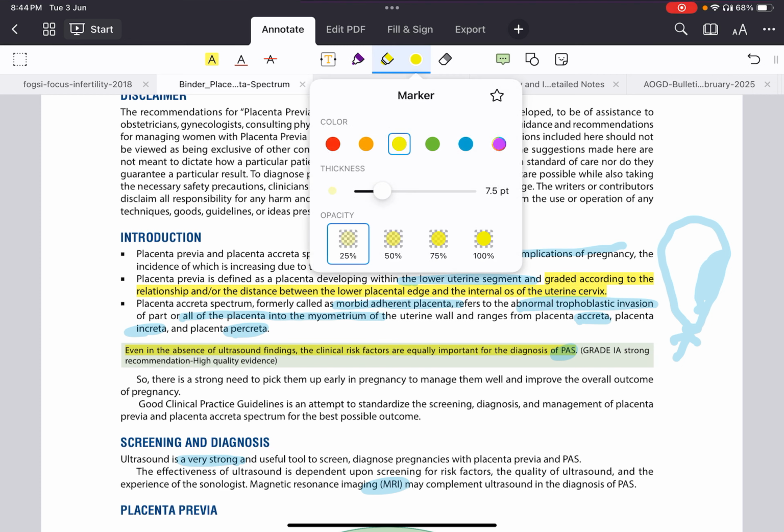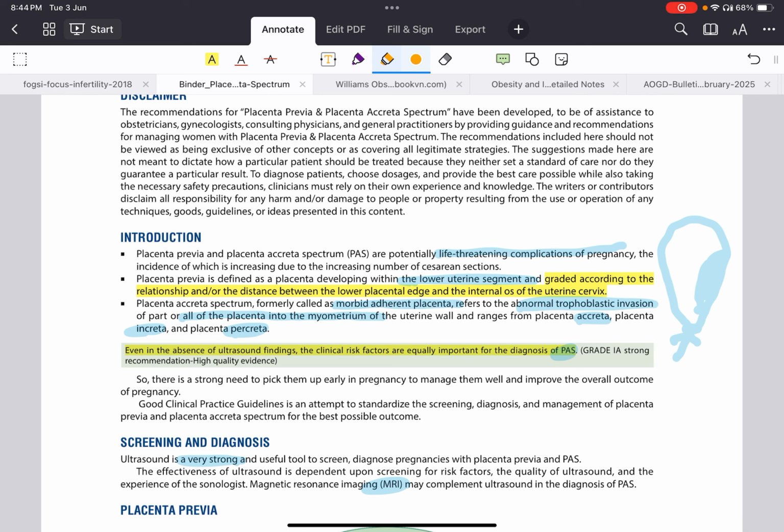So placenta previa is a low-lying placenta. You'll have life-threatening complications of placenta previa and placenta accreta spectrum disorders. Placenta previa is in the lower uterine segment and is graded based upon the distance between the lower edge of the placenta and the internal os. Placenta accreta is where the trophoblastic invasion is abnormal. So it is accreta, increta and percreta.